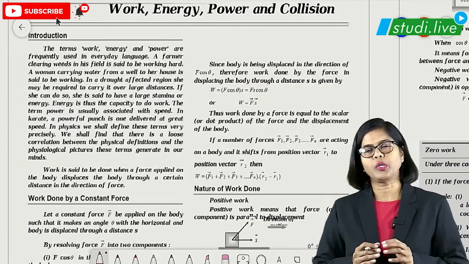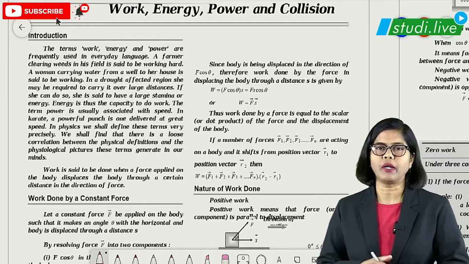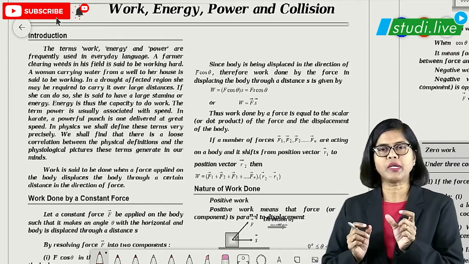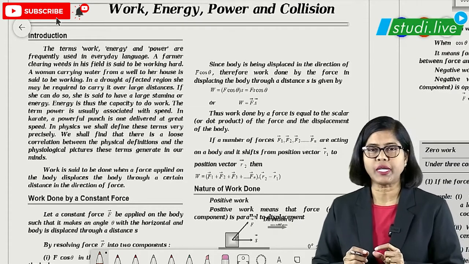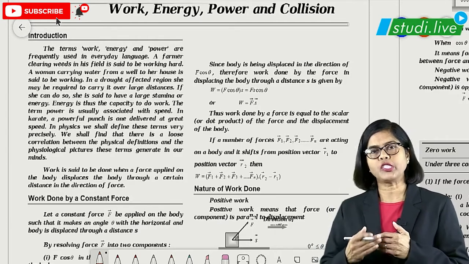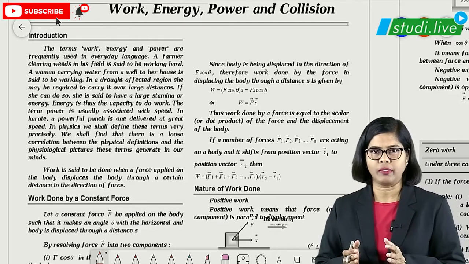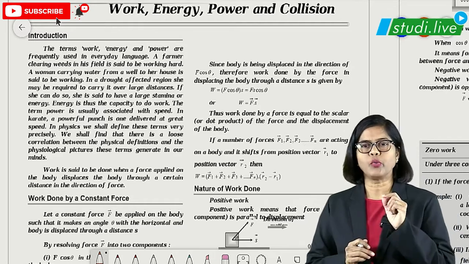So today we are going to talk about the topic work, energy, power and collision. This is a small but very important concept, and of course MCQs will be based on all these concepts. It is an important one. Okay, so now let us talk about work first.